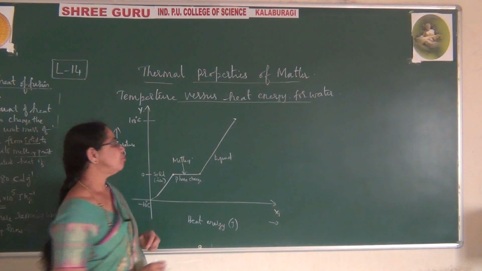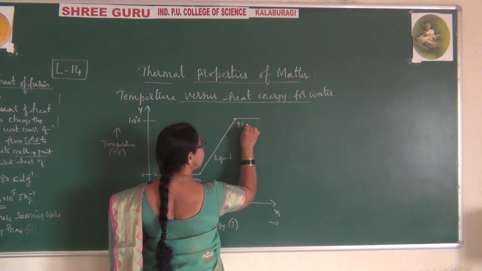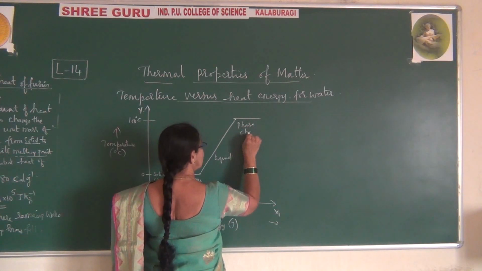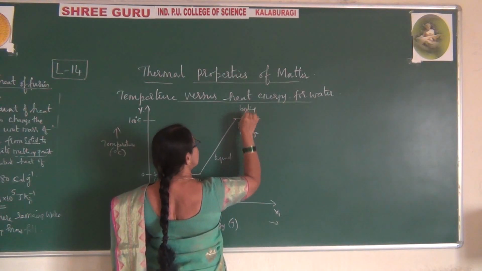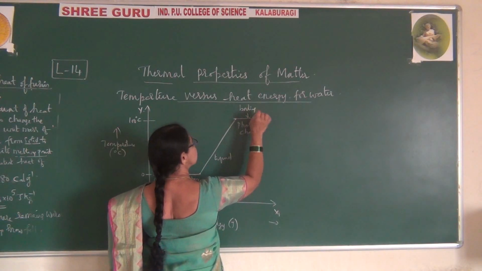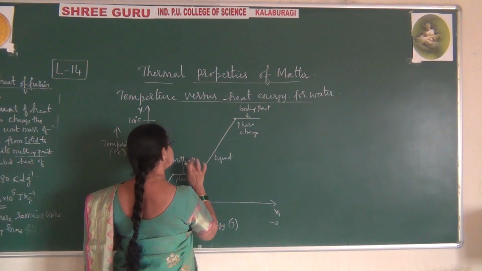At the boiling point, another phase change takes place. This is the boiling point, and here this is the melting point.